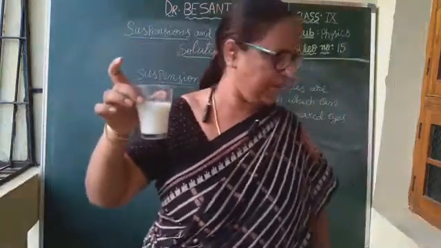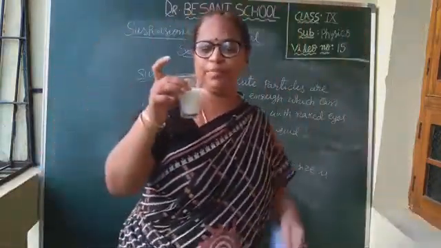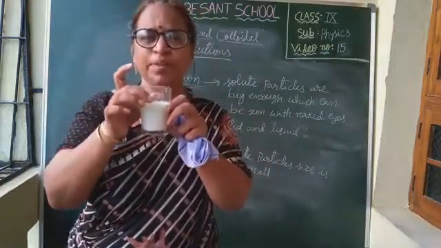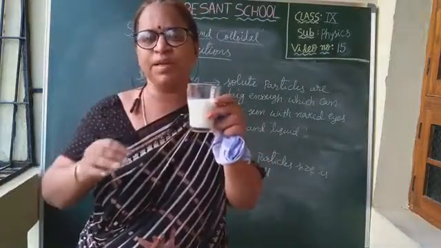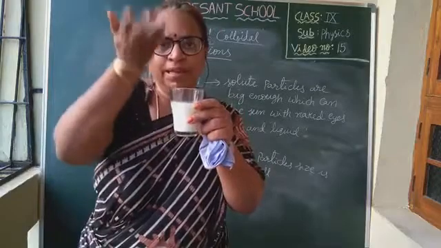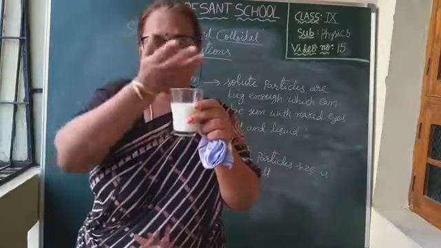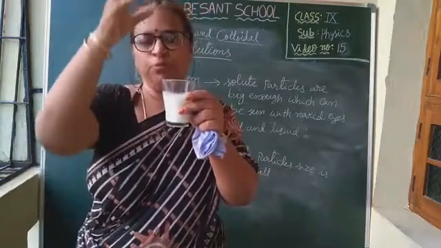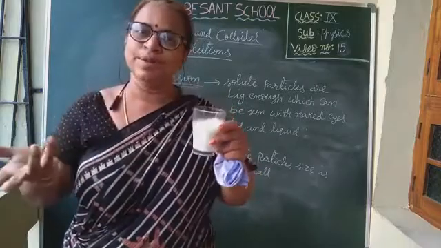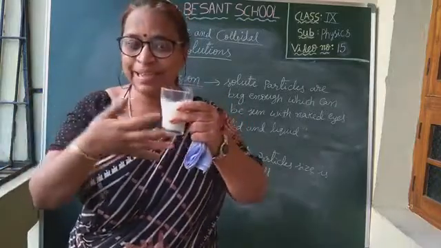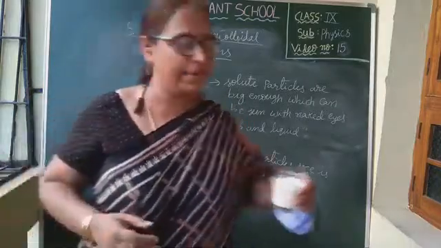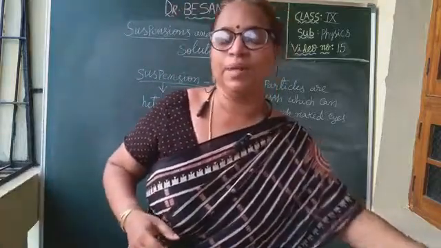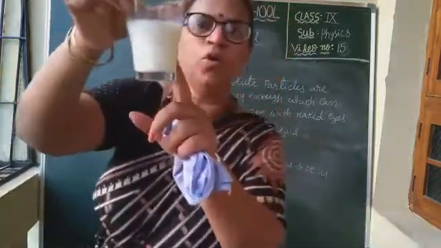The best example I will tell you: if you take buttermilk, and we mix water in the buttermilk, and you leave it for some time, you can see water will be on the surface. On the surface you will get more water, isn't it? So they are not getting completely mixed with each other. So it is heterogeneous. But see, it seems to be homogeneous.